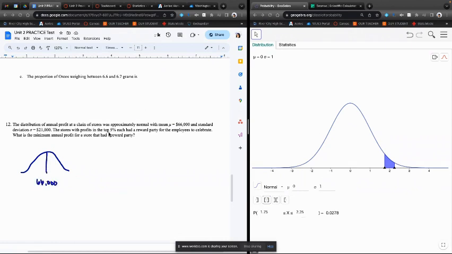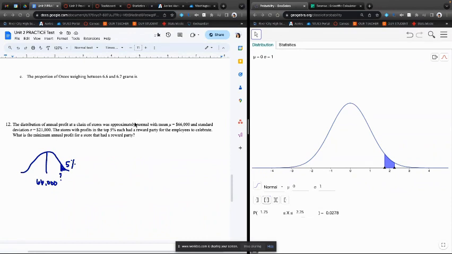And this is a working backwards problem because they give us a percent and we're looking for a data value. So it says the top 5%. So top is to the right and we want that area to be 5%. So maybe something along these lines. So this is the area and that is 5%. So we want to know what is that data value. So first off, we need to figure out what is our z-score that separates the top 5%.